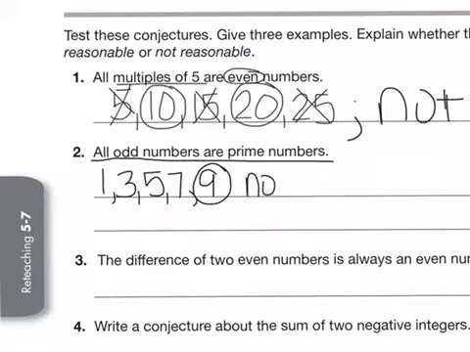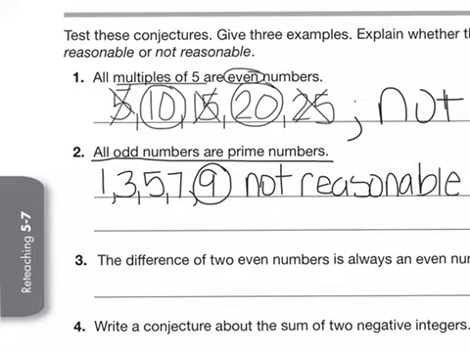It is not, because 3 times 3 equals 9. Therefore, this conjecture is not reasonable. If your conjecture is not true all of the time, it is not reasonable. Let's see if we can find one more here.